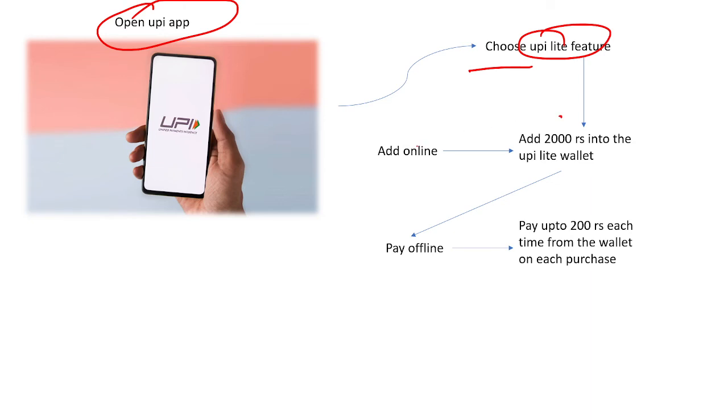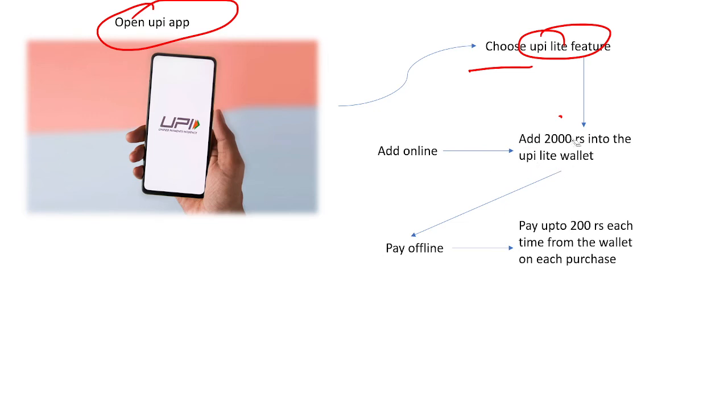And then he has to add, online, up to 2000 rupees into his UPI Lite wallet. The main reason for adding this 2000 rupees into his wallet is that he has to make these payments in the offline way. As we have already discussed in the UPI 123 Pay plan, they do the payment through offline mode. In the same manner here, if the person wants to make a payment in offline mode, he has to have some amount in his wallet for that payment.